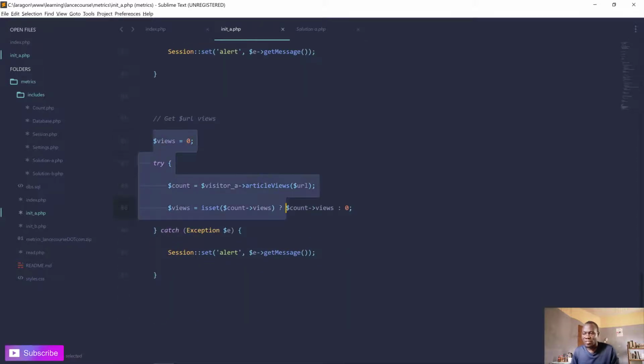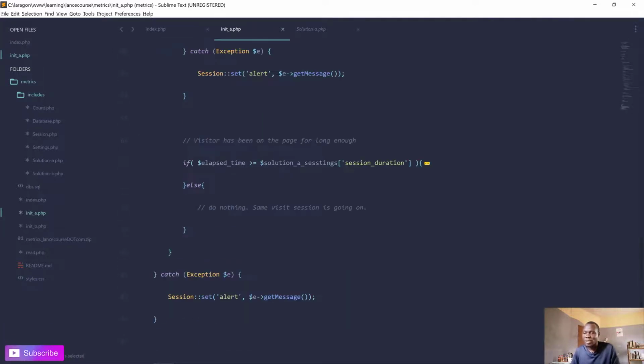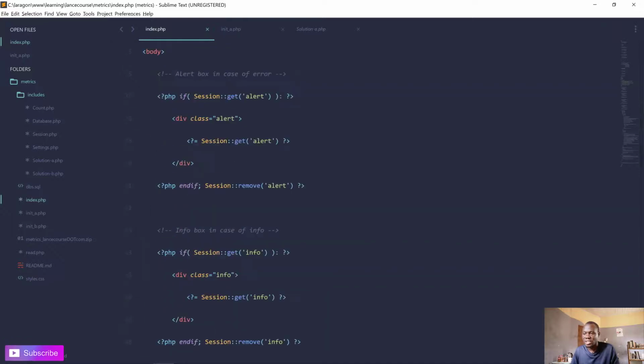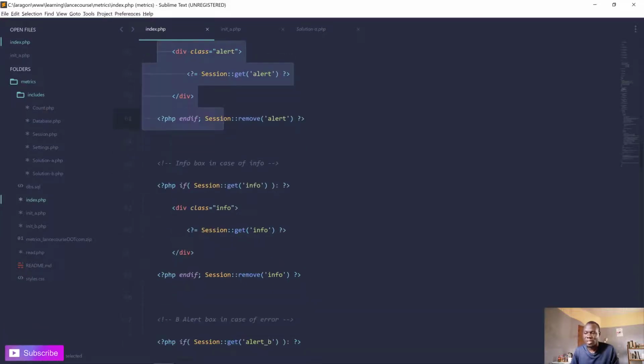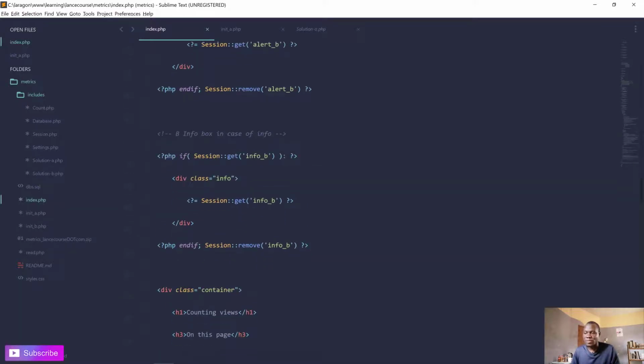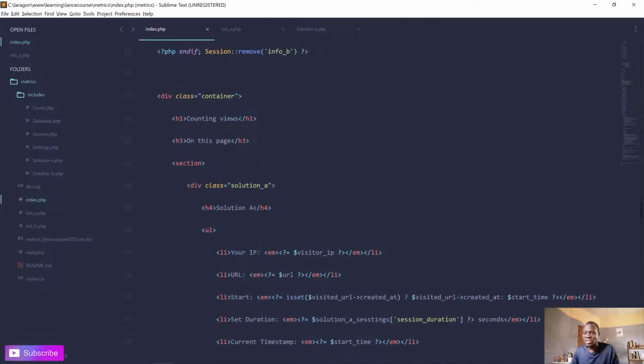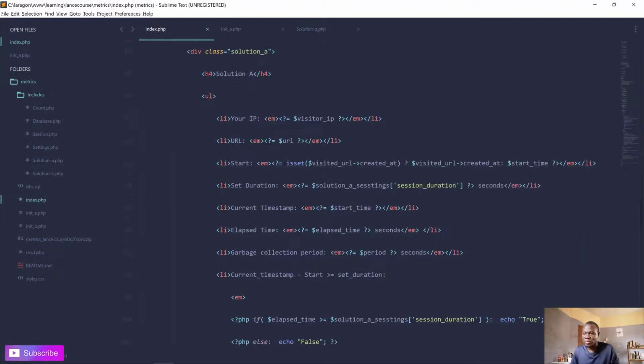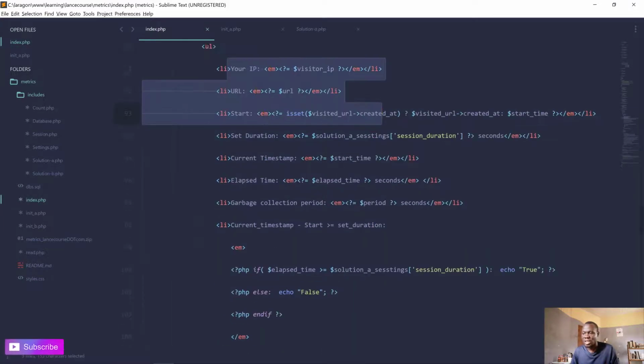And then I get the views so that I can display them on the HTML page, which is on the index here. When you come here, this is how I display the errors. I use the session to detect if the alerts have been emitted, and then I display them and also remove them from the session immediately so that the error doesn't remain there all the time. I'll do the same thing for each one of the solutions. So this is the HTML content of the page, and this is how I display the data I need.